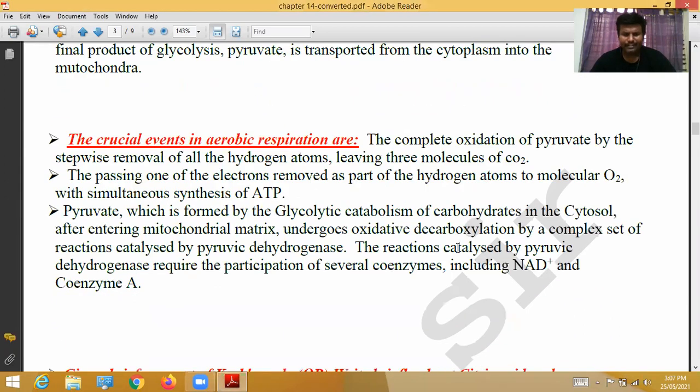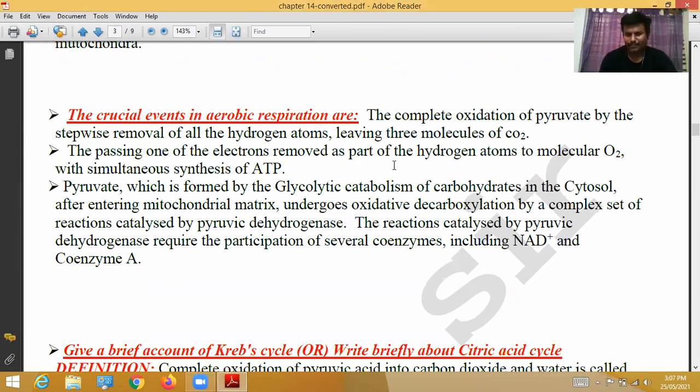The crucial events in aerobic respiration, the important events in the mitochondrial matrix. Some events take place. Those are, we will see. The complete oxidation of pyruvate by the stepwise removal of the hydrogen atoms.